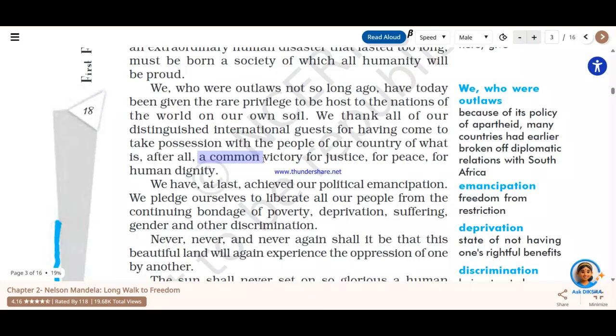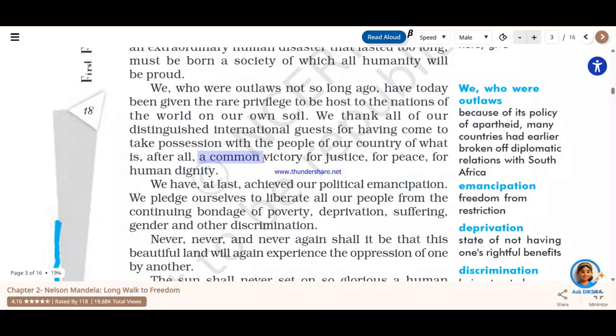These are the few aspects of a human being which are there right from the time you are born, and no other person can take them away from you. If they are taking it, then they are the ones who are actually trying to rule over someone. So therefore he says that the victory for justice, for peace, and for human dignity is a common one.